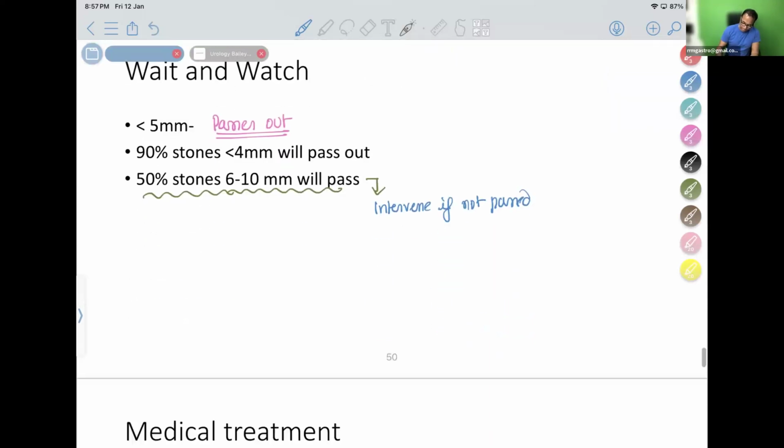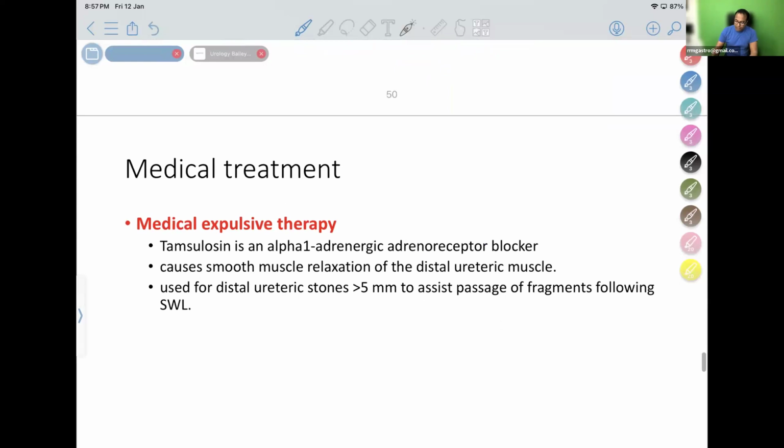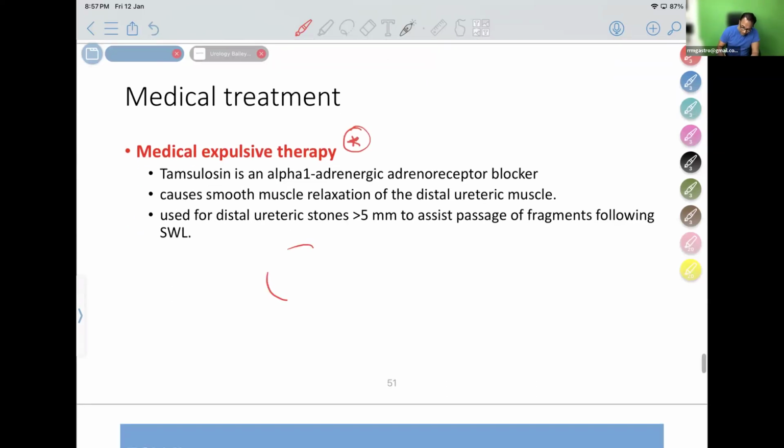So the most interesting update from Bailey and Love this time is medical treatment with an interesting therapy known as medical expulsive therapy. Even I was reading this concept now only when reading Bailey. So very interesting concept. I'm also thinking of trying this in my practice.